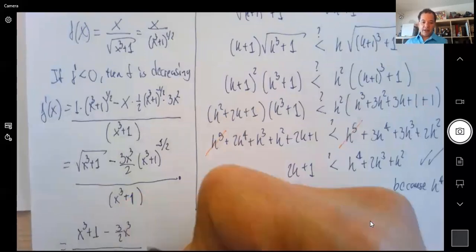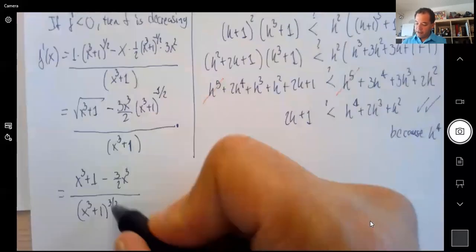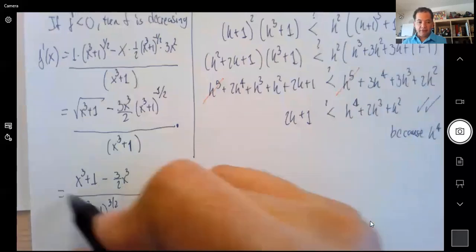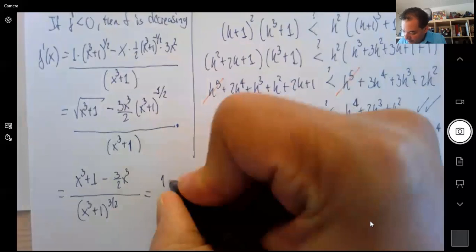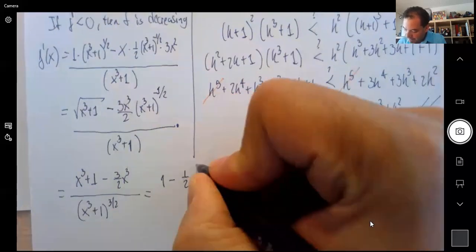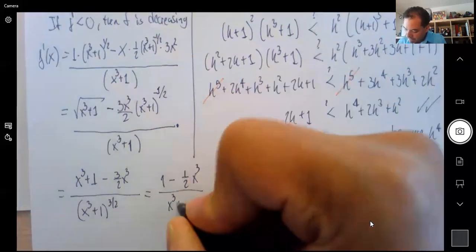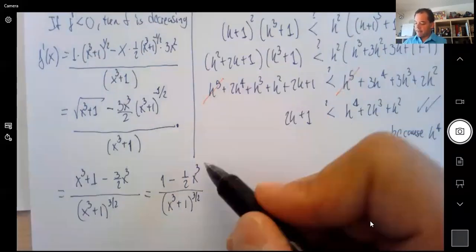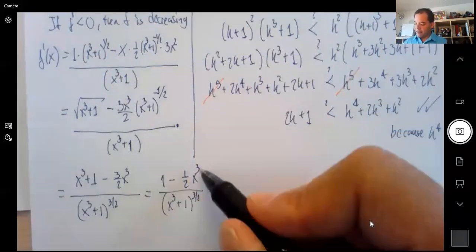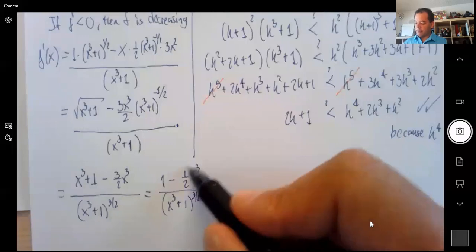All right? Now, this is always positive, so I only need to know if the top is negative or positive. And the top is 1 minus 1/2 of x cubed. And now you can tell, right? I mean, this is obviously negative as long as this number is bigger than 1.